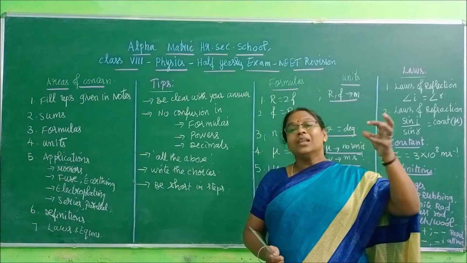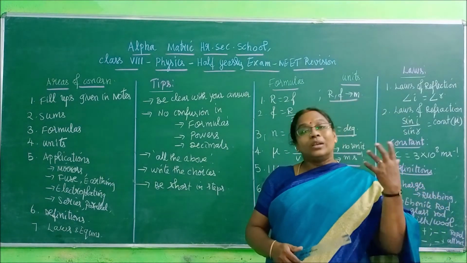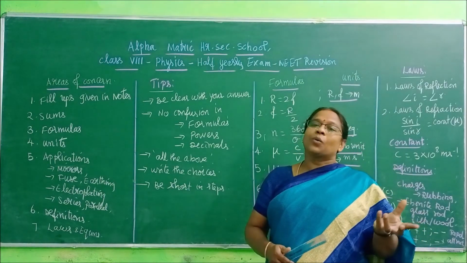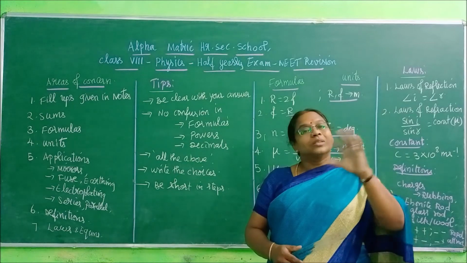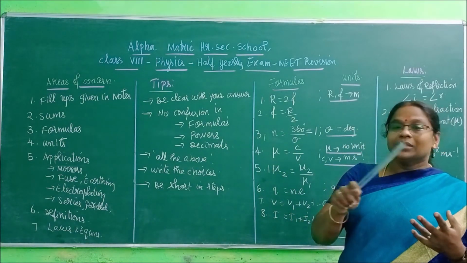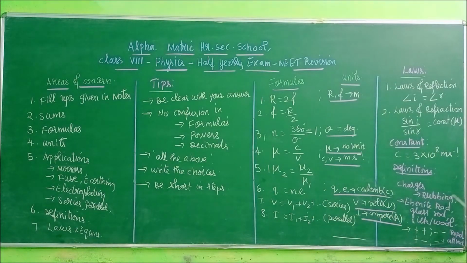So based on that, when an ebonite rod is rubbed with silk, and when a glass rod is rubbed with woolen cloth or silk cloth, which will acquire what type of charge? You have to be very clear which will acquire positive and which will acquire negative. So that is what I have done here. On rubbing, what charge will be acquired by the ebonite rod, glass rod, silk cloth or woolen cloth. So one mark can be asked based on this.